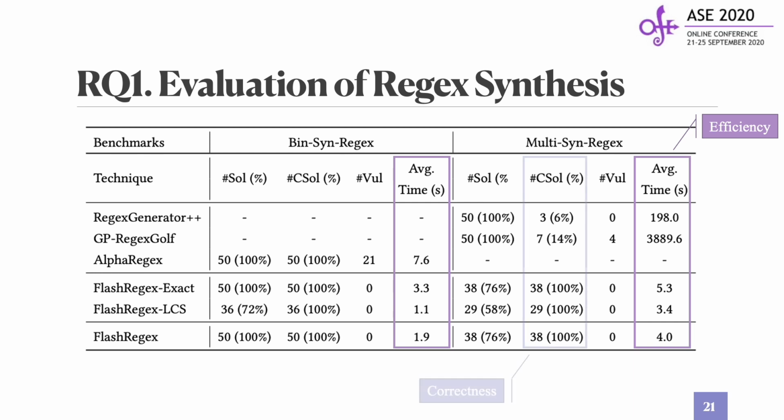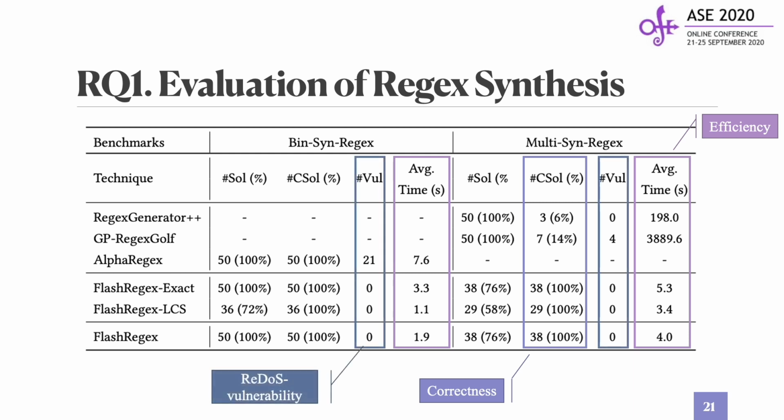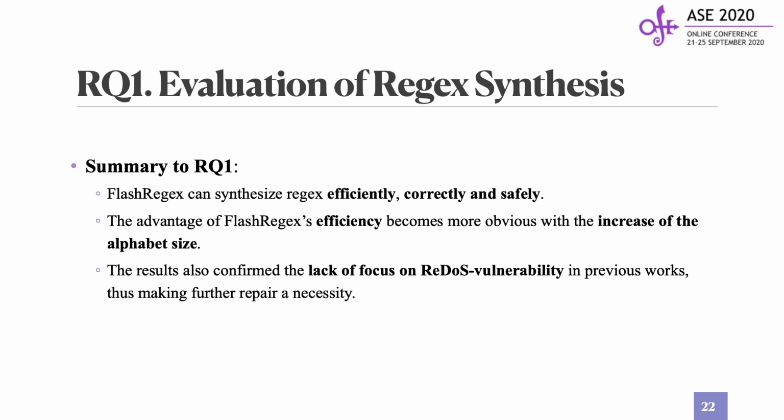For correctness, FlashRegex derives the most correct regexes, compared with 6 and 14%. As for ReDoS vulnerability, 4 to 21 regexes generated by the existing works are ReDoS prone. So the summary for RQ1 is that FlashRegex can synthesize regex efficiently, correctly and safely.